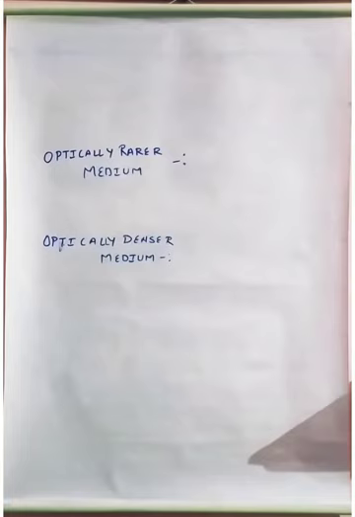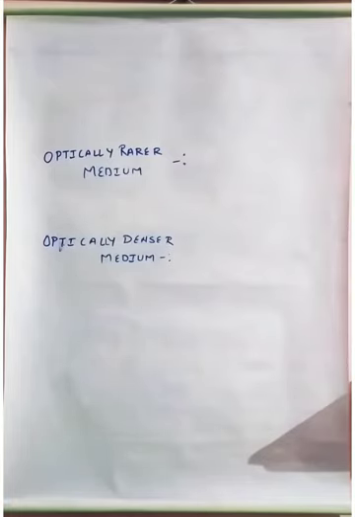Now we are going to talk about, that is, in the previous video we have seen what refraction means and how refraction takes place from a glass slab. There we have talked about an emergent ray, and we have talked about the lateral displacement. So I hope these two terms are clear to you.